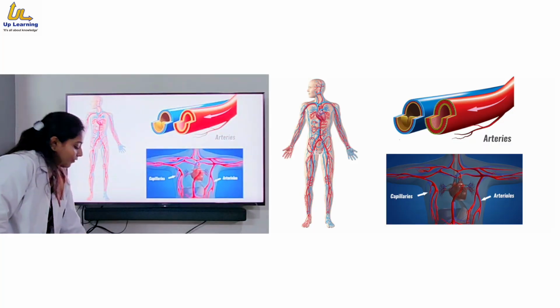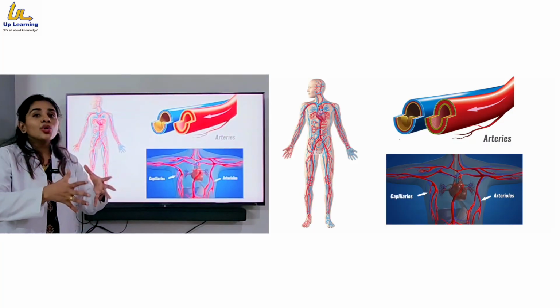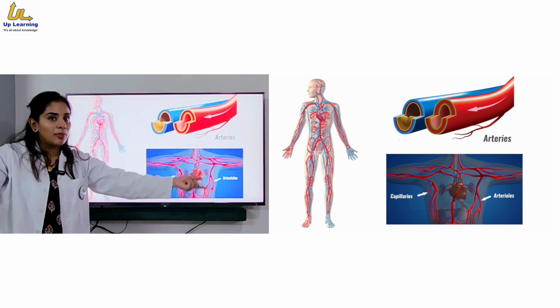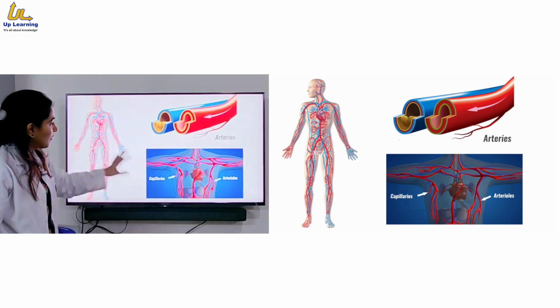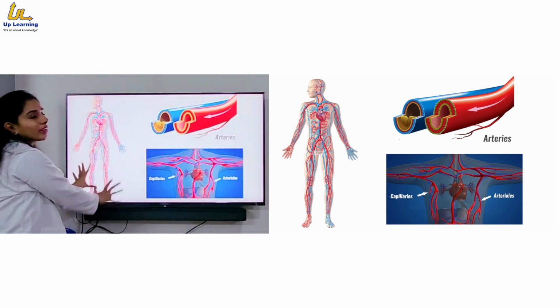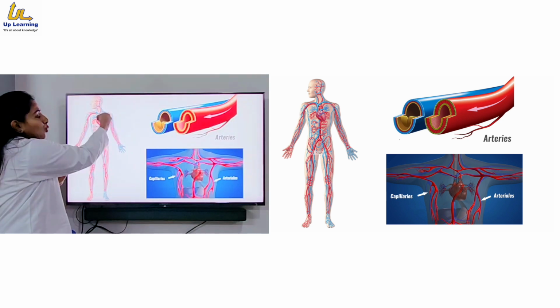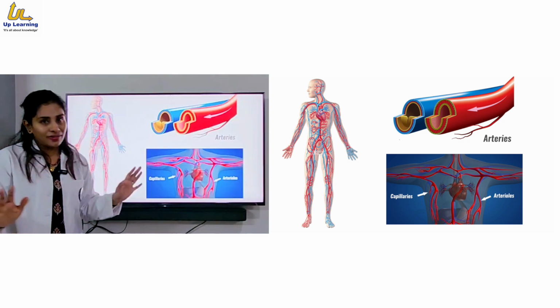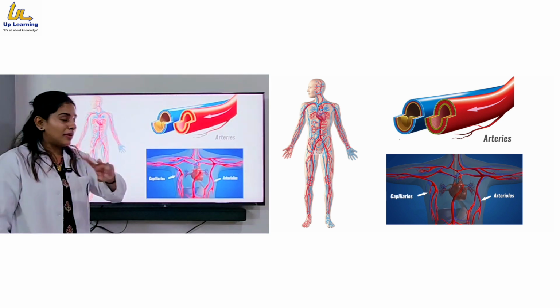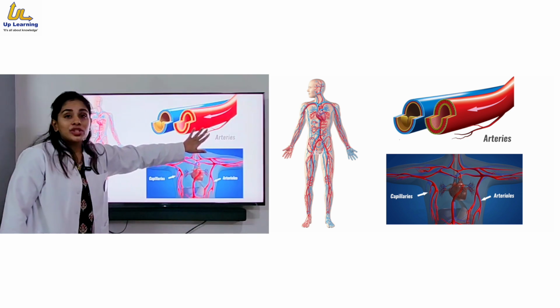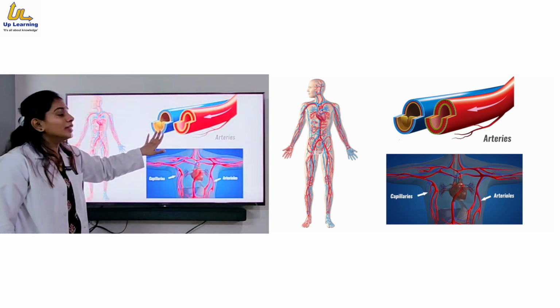Now, when we understand the heart, the heart is going to pump blood outside the body also. Okay, so the blood vessels which you see all over the body, away from the heart and towards the heart, these are called blood vessels. Now there are 2 types of main blood vessels. One is artery, which is going away from the heart, and towards the heart is vein.